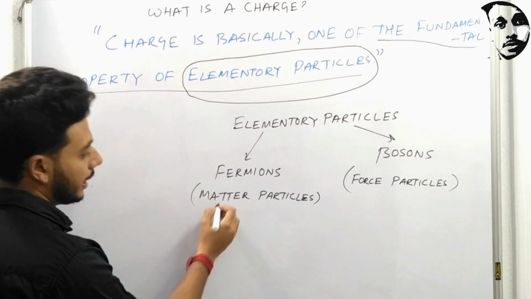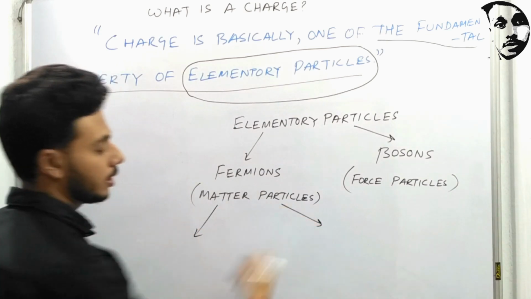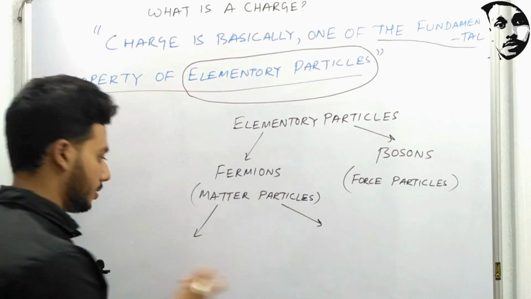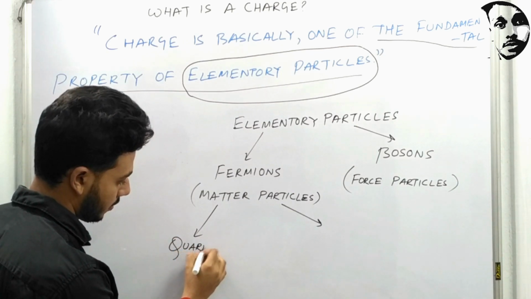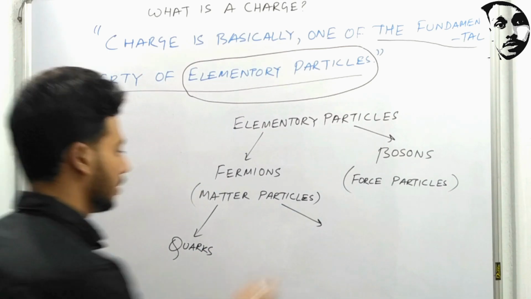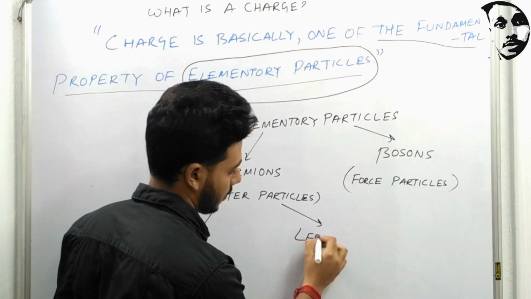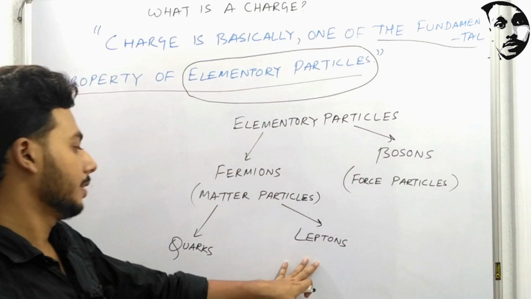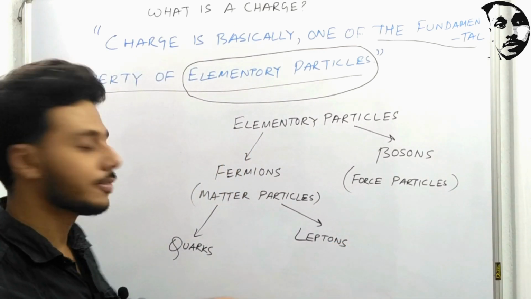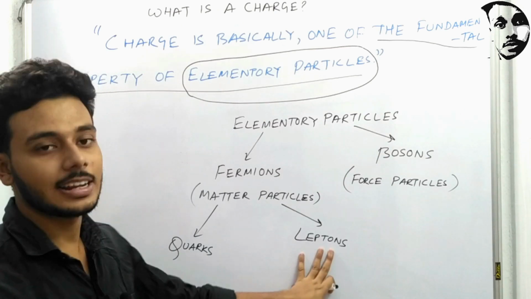Okay, fermions are again classified into two categories. These are called the quarks and the leptons. Our very old friend, the electron, actually lies inside this lepton category.